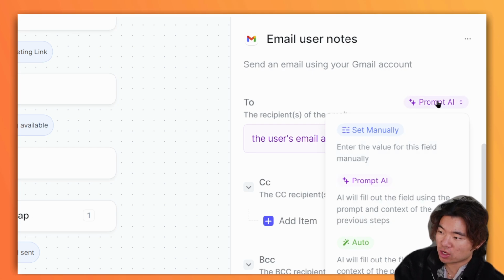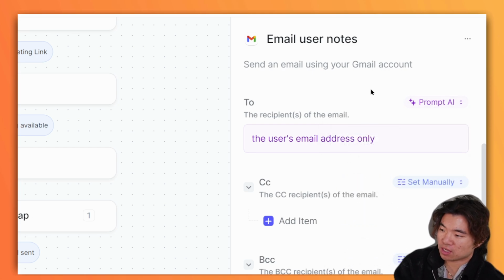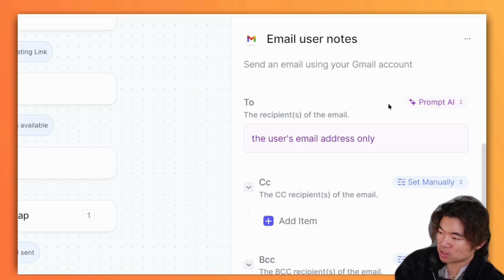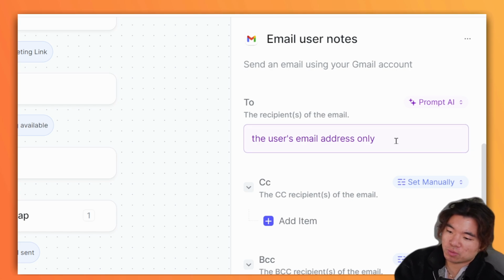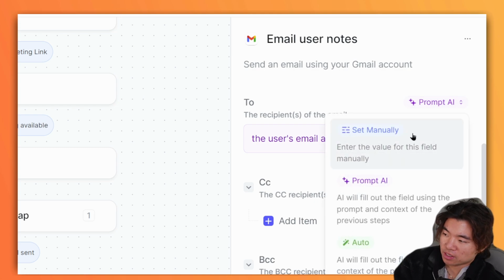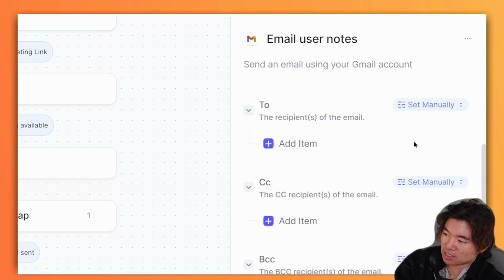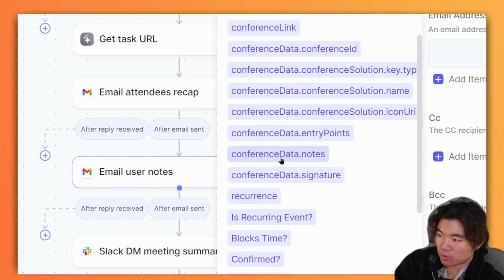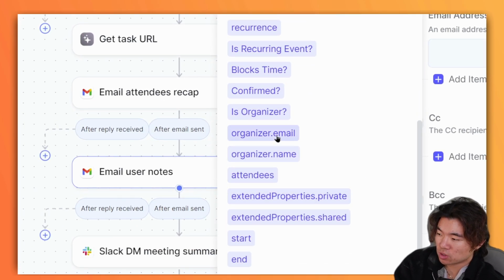So in this case, you're prompting it. So you're saying, if you don't know how to traverse over a JSON object, which I'm guessing is what this is, you can just say, oh yeah, just put in the user's email addresses only, rather than selecting set manually, adding item, and then being like, oh okay, calendar event. Ooh, wait, who is the organizer? Oh, okay, there's the organizer.email. Right.